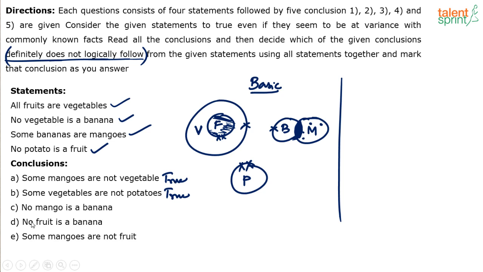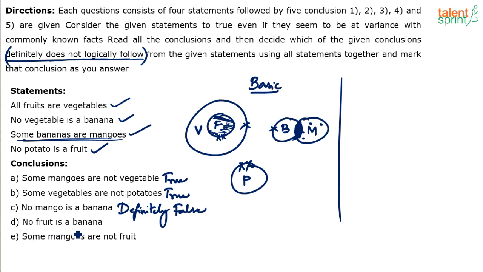Alright? Next, no mango is a banana. Is it true? It's false. No mango is a banana is definitely false because some mangoes are bananas. I mean, some bananas are mangoes, right? When some bananas are mangoes, how can you say no mango is a banana? This is definitely false. Yes or no? Some bananas are mangoes. So how can we say no mango is a banana? It's definitely false.